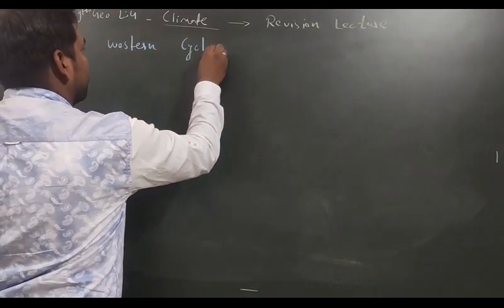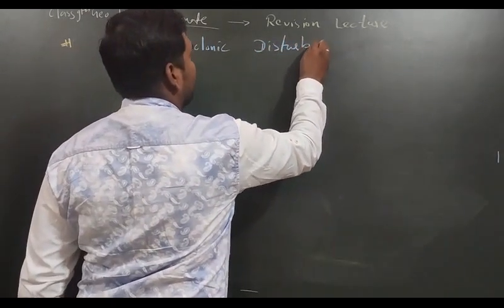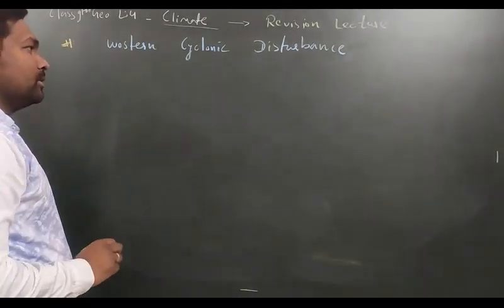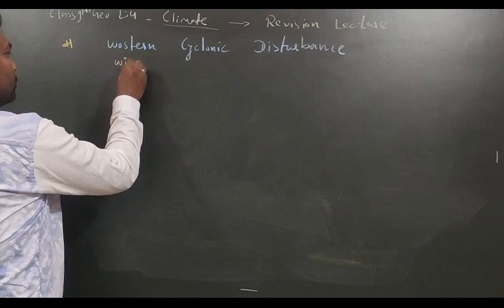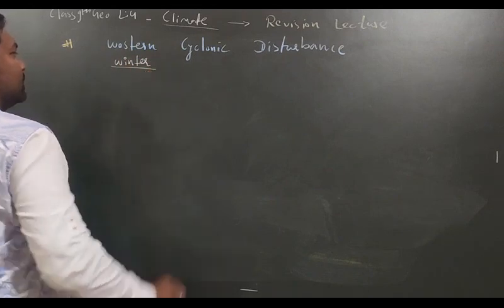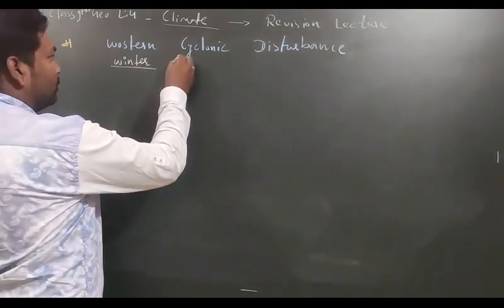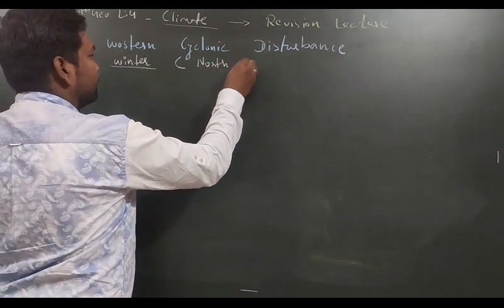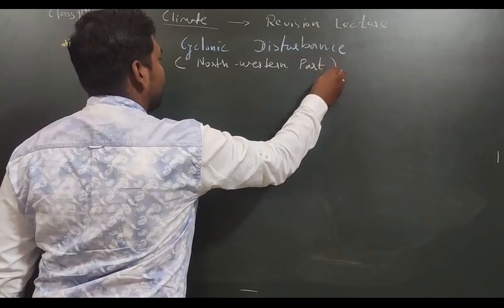Western Cyclonic Disturbance. The Western Cyclonic Disturbance is also coming in the month of winter only. Because of it, which part of India is getting rainfall? Northwestern part of India. Hai na? Northwestern part of India.